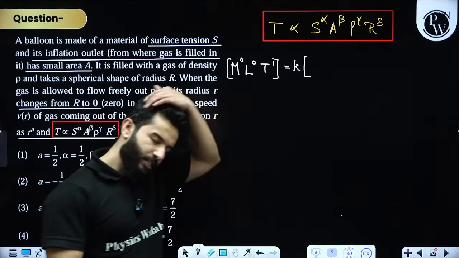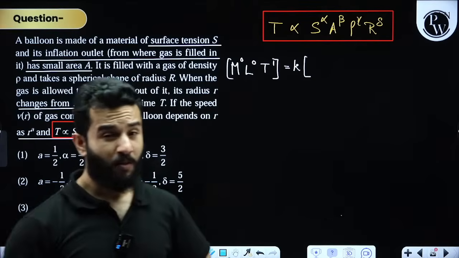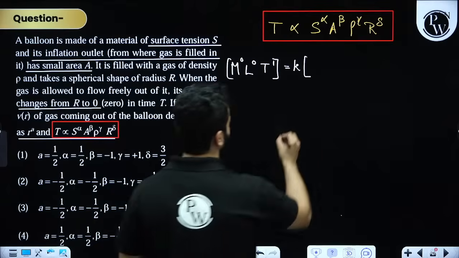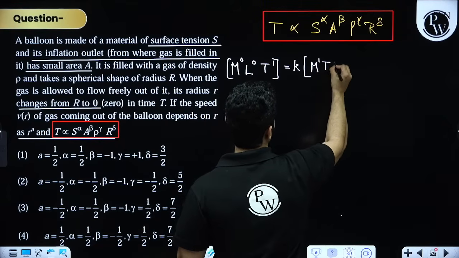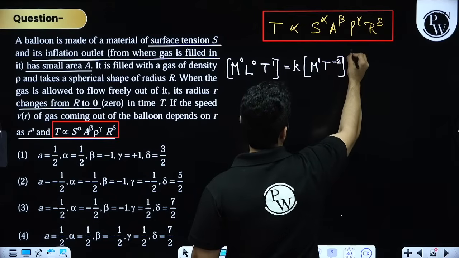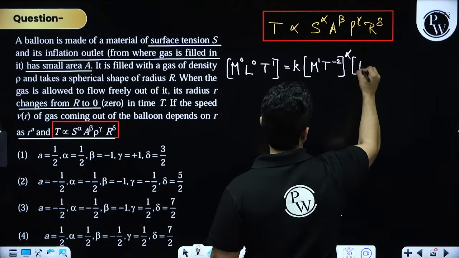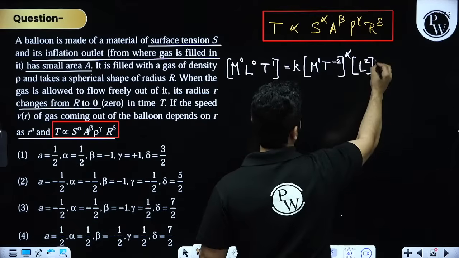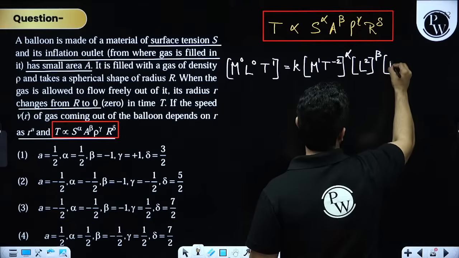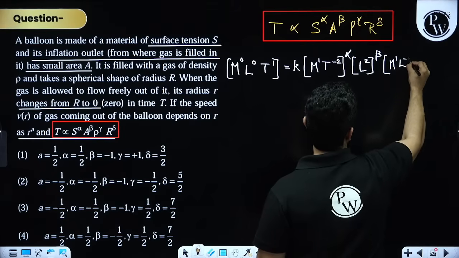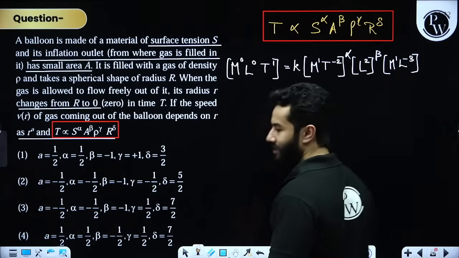Surface tension is, my dear friend, force per unit length, right? So force is m1, L will get cancelled out, T minus 2, raised to the power alpha. Area is L2 raised to the power beta. Density is, my dear friends, mass divided by volume.